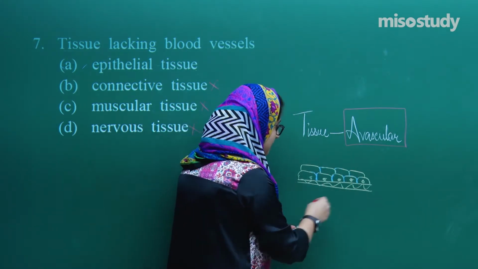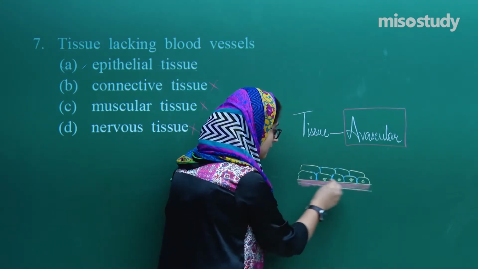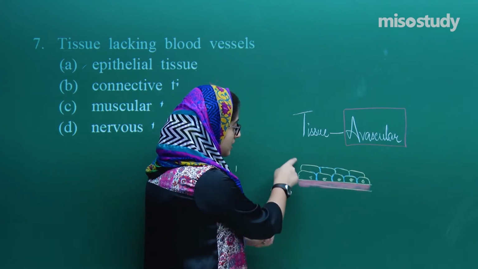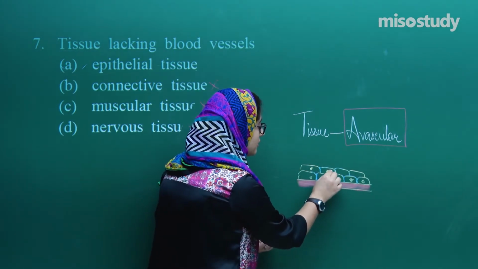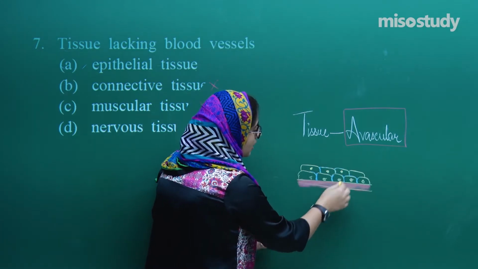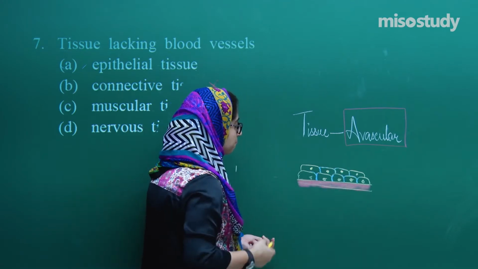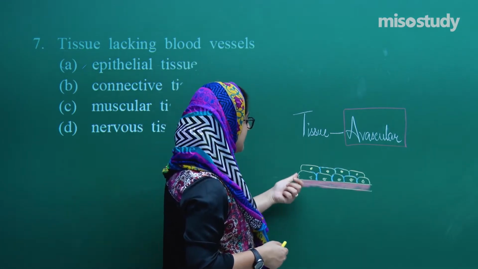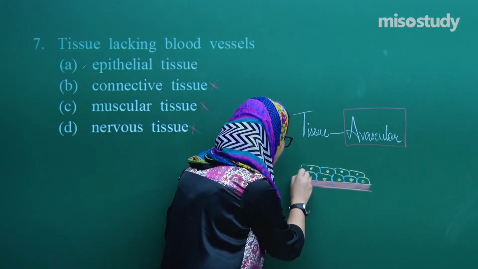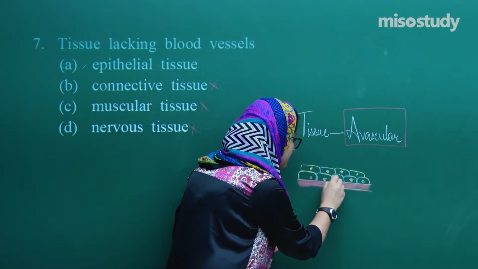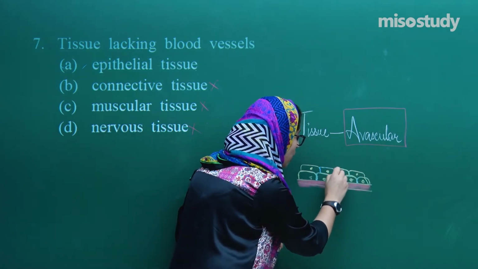The basement membrane provides support to this epithelium. These epithelium cells have a tight bonding between them.